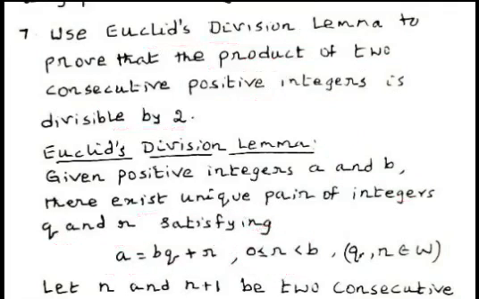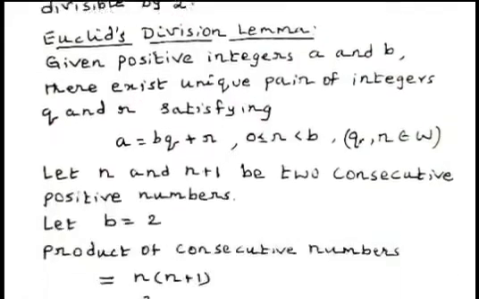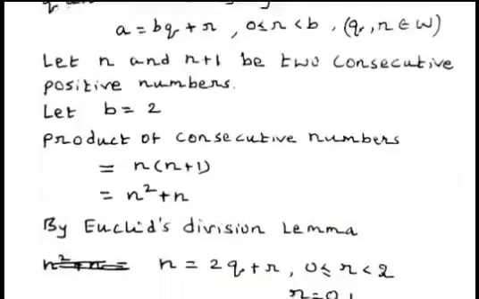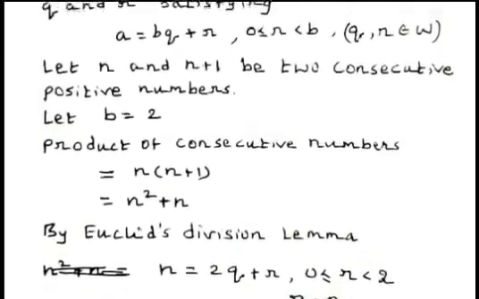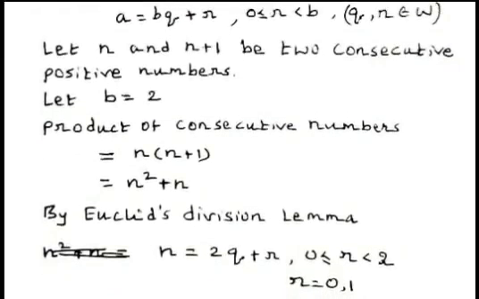Now, we consider a value and b value. Here a is taken as n. Since we require two consecutive positive integers, we have taken n and n plus 1 as two consecutive positive integers.